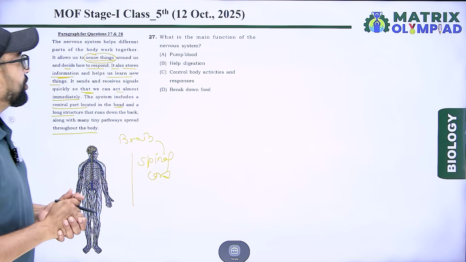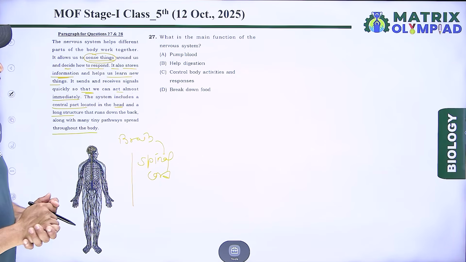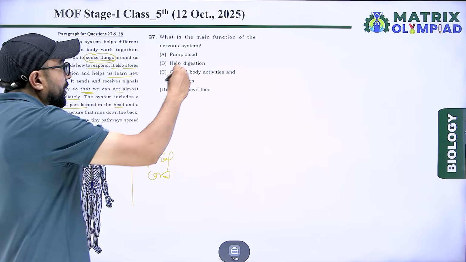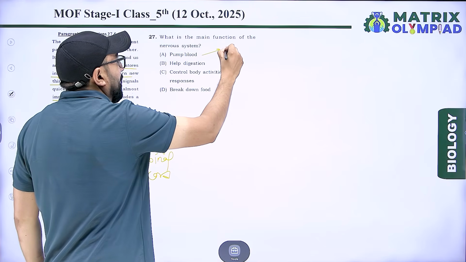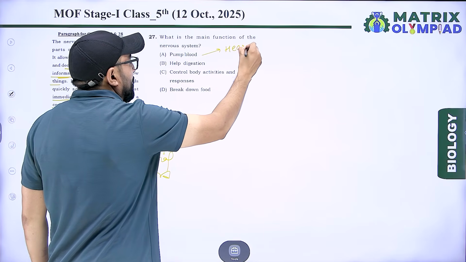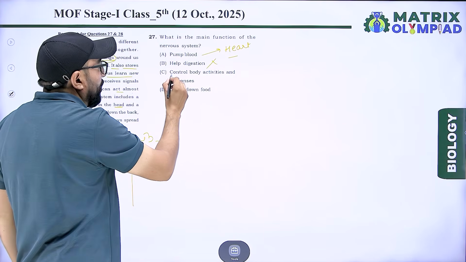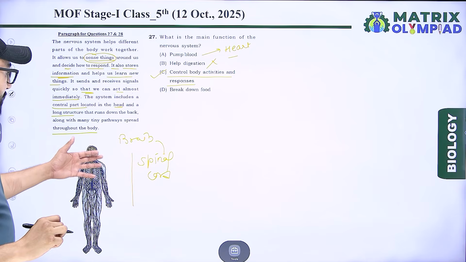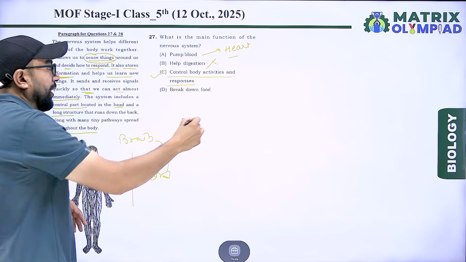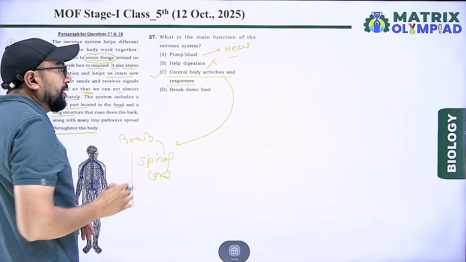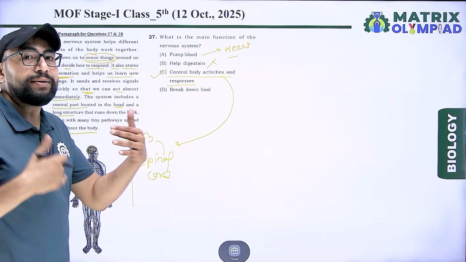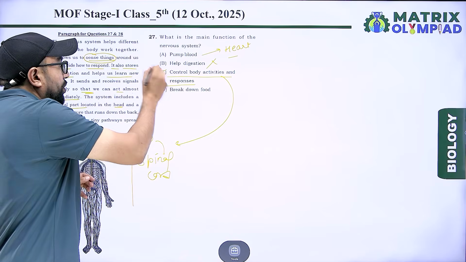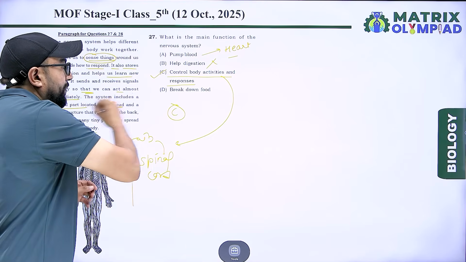What is the main function of the nervous system? Pump blood? No, because pumping blood is conducted in the heart. Digestion? No. Control body activity and response? That is right, because brain and spinal cord help in controlling body activity and show response against many stimuli. So our right option is C.